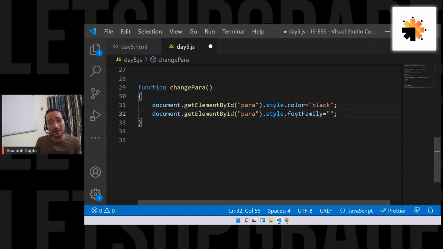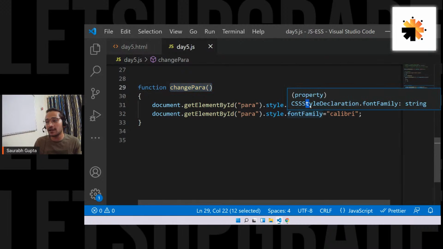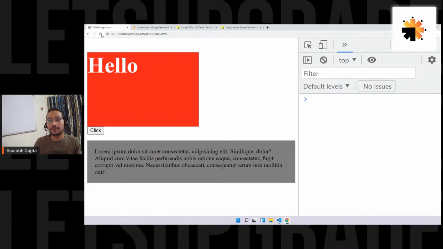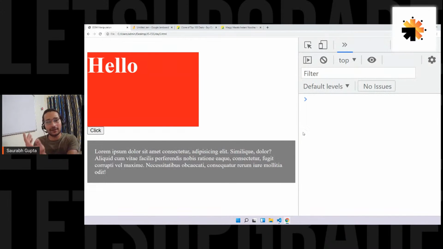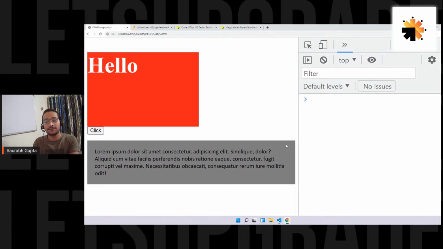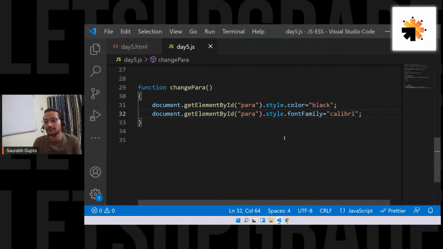Don't worry, I'll show you. Just wait. Okay, so font family equals to, let's say, Calibri. Now see, when I call change para, two things will happen. I'll change the color to black and also change the font family to Calibri. Let's see. Right now I see white and some other font family, by default it's Times New Roman. I click and see the color changes to black and font family changes to Calibri. Is it cleared, everyone? So that's how you change styling.